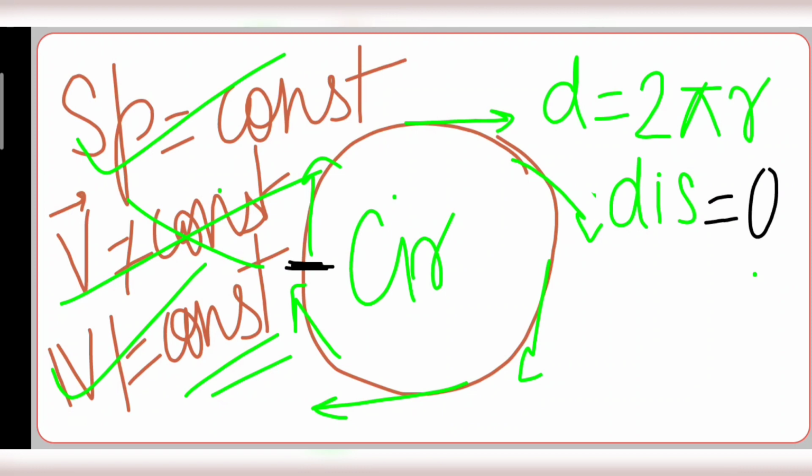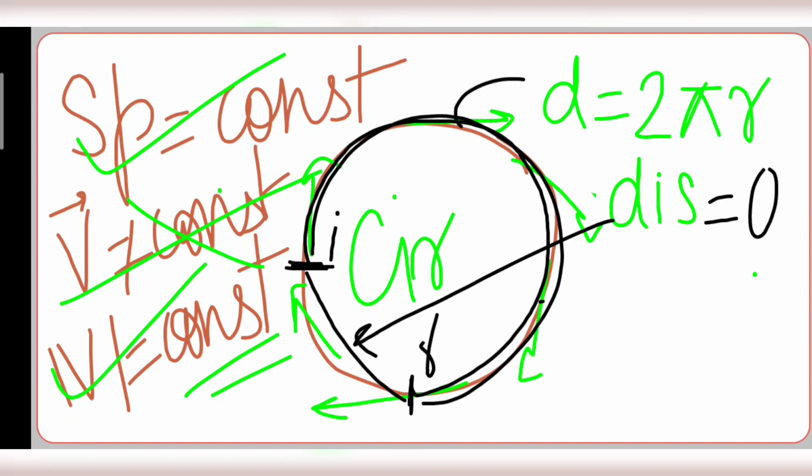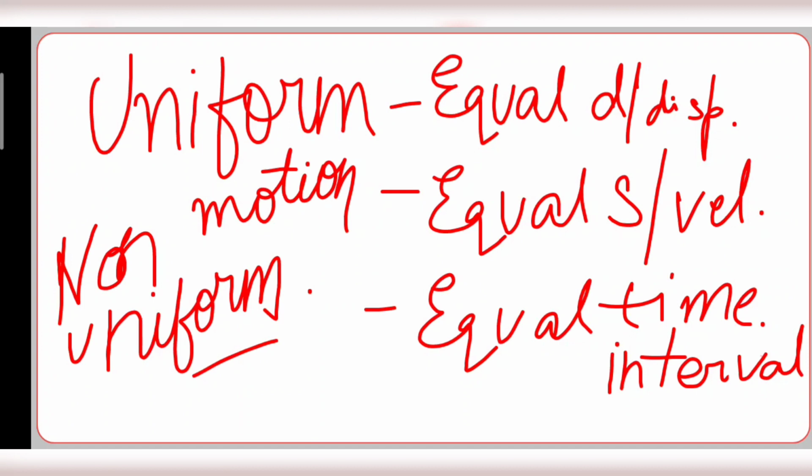But if I started here, I moved till here, and this is my initial and this is my final position, so this distance is displacement, not this. Okay, this is distance. Clear?